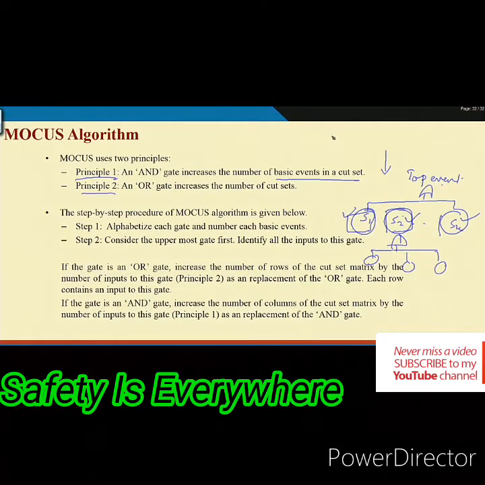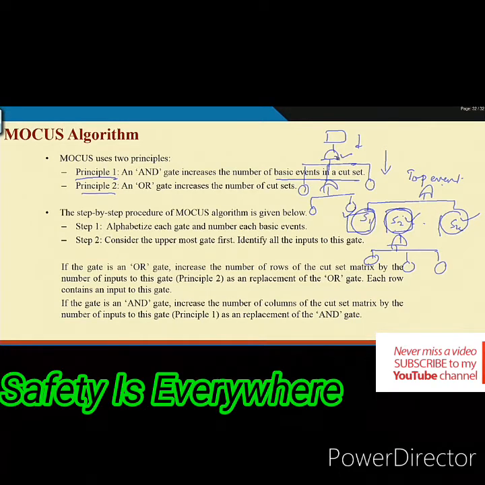So, given a fault tree like this, suppose this is my AND gate, then here is one basic event, here is one OR gate, here are another two basic events, and here is one basic event. So, coming down, you found an AND gate. What does it mean? This gate will increase the number of basic events in the set.